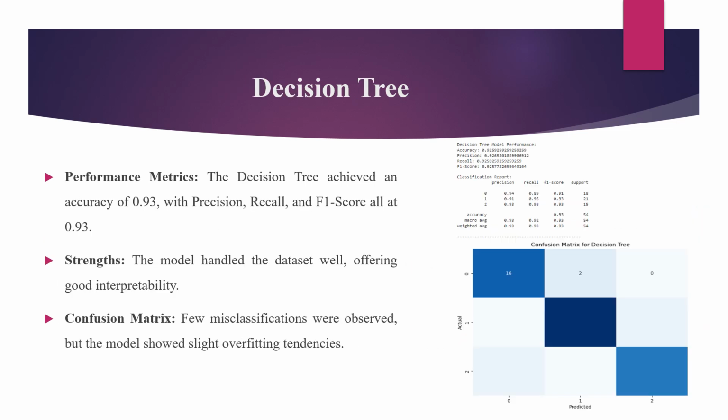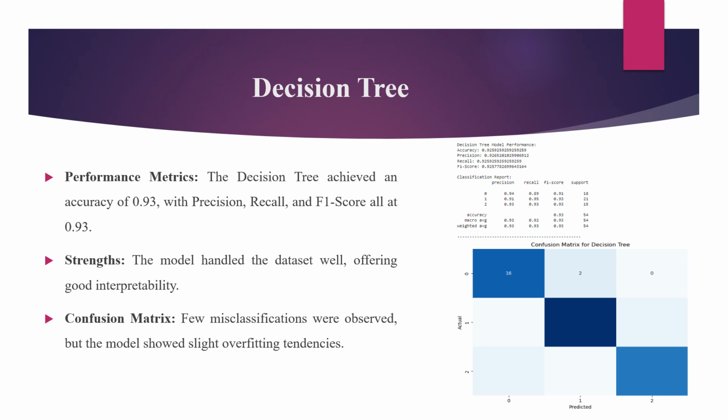The decision tree model performed well on the wine dataset, achieving an accuracy of 0.93, with precision, recall, and F1 score all at 0.93. Decision trees are known for their interpretability. In this case, the model provided clear decision rules for classifying wine type based on chemical properties.